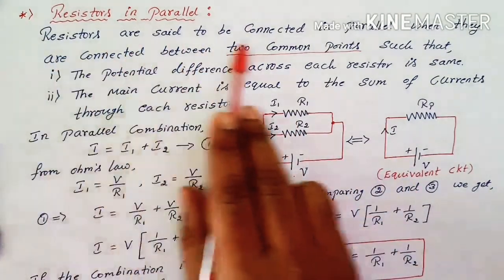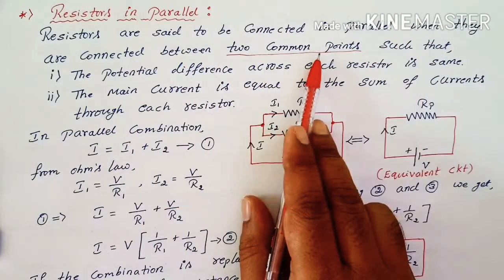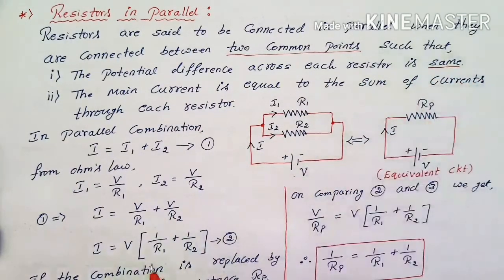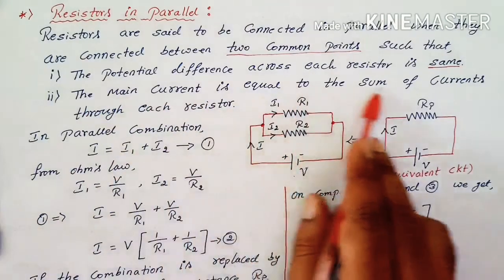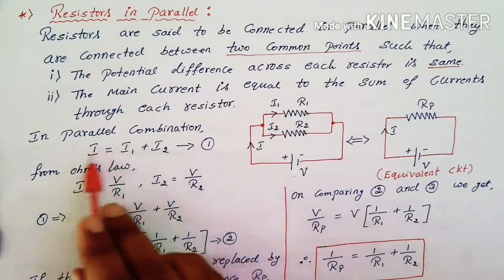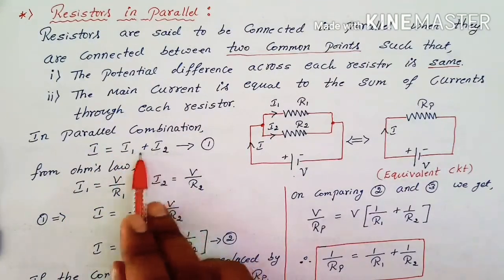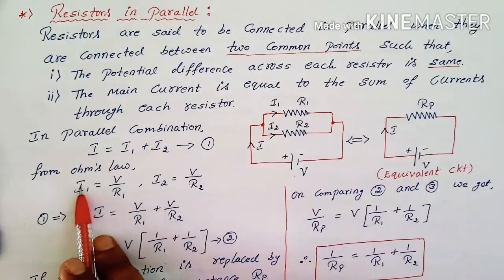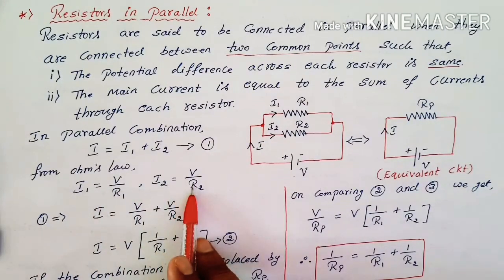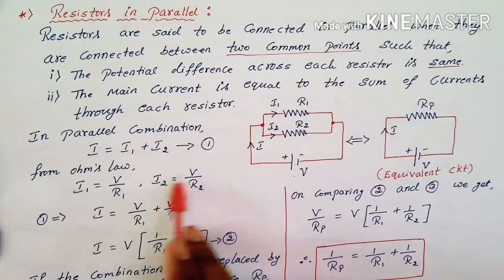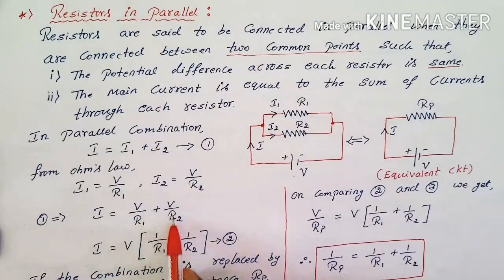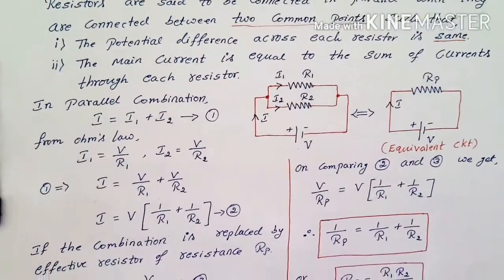So we call this a current divider circuit. Resistors are in parallel when they are connected between two common points such that the potential difference across each resistor is the same, but the main current is equal to the sum of the currents through each resistor. That means I is equal to I1 plus I2. From Ohm's law, I can write I1 is equal to V by R1, I2 is equal to V by R2. I cannot write V1 and V2 here because the voltages are the same. So substitute these two values in equation 1: V by R1 plus V by R2. Now take V common.